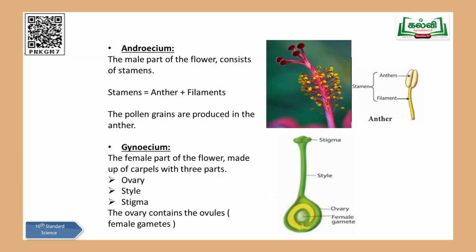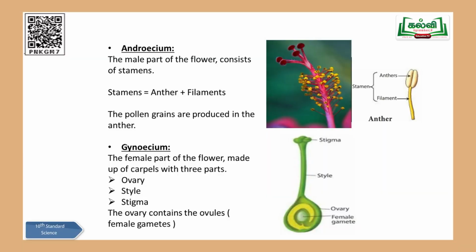Here we have a long style, thin and filamentous, as you see here. At the base, you will have a swollen part. Here you have the ovary, style and stigma. Okay, you can come across the diagram also.